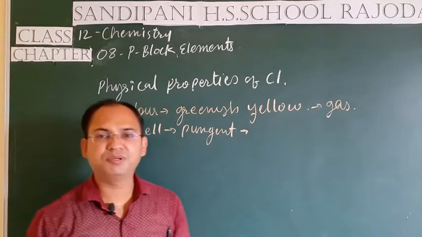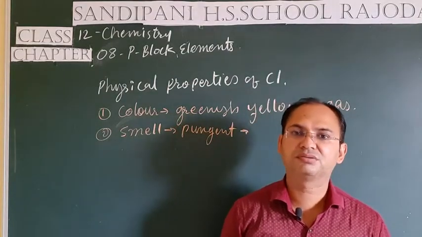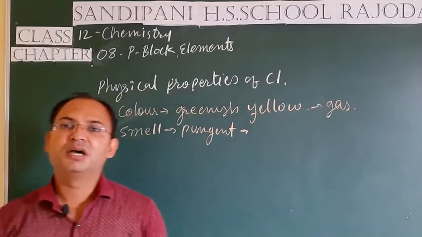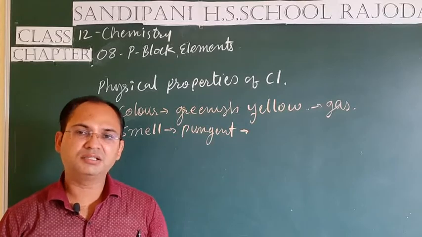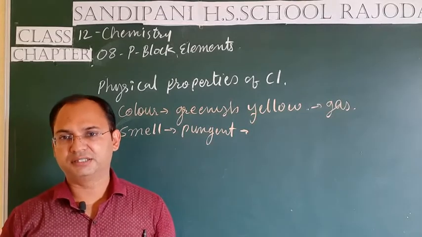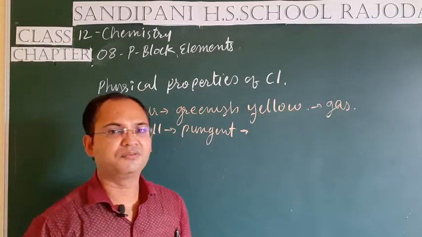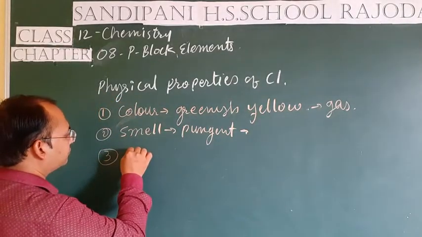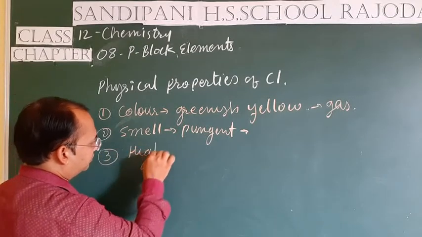Third thing is its nature. Students, remember the chlorine gas is a highly poisonous gas. It has an adverse effect on the respiratory system. If inhaled in a large amount, it may cause death. It causes sneezing and coughing in the respiratory tract. So third is, it is highly poisonous.